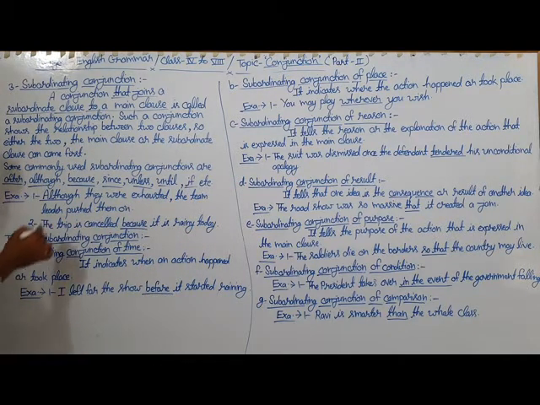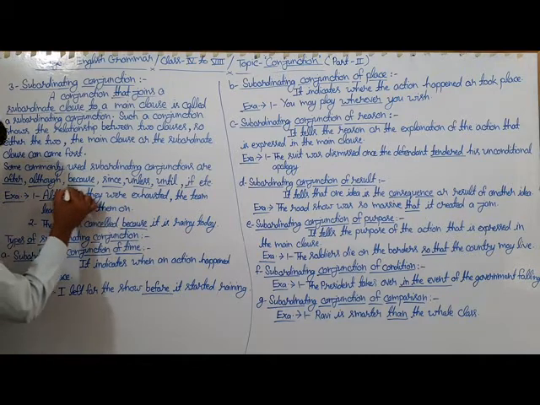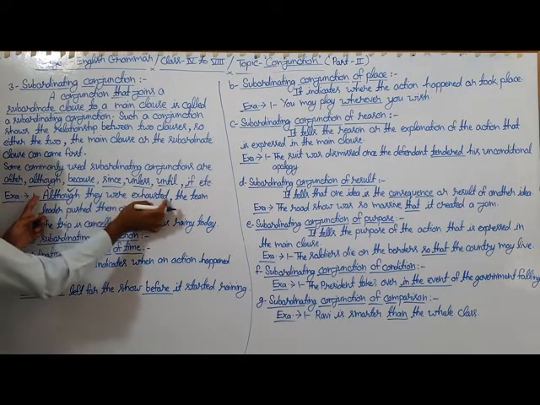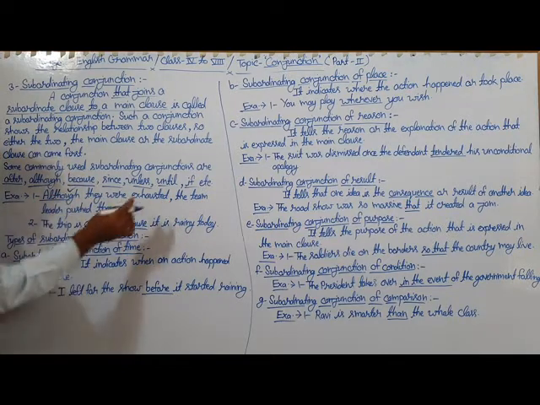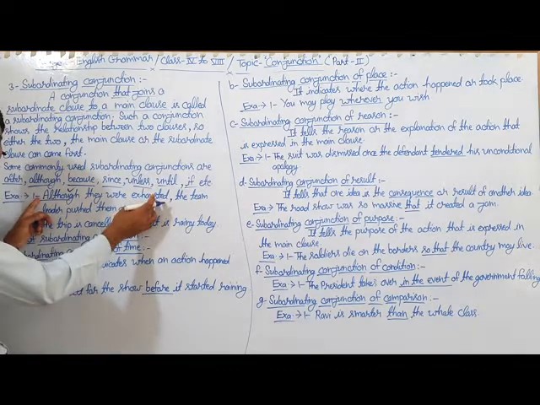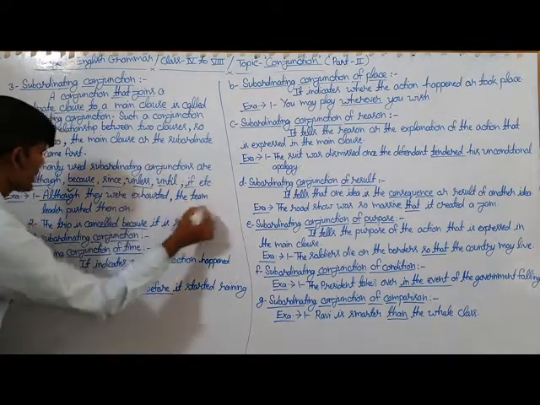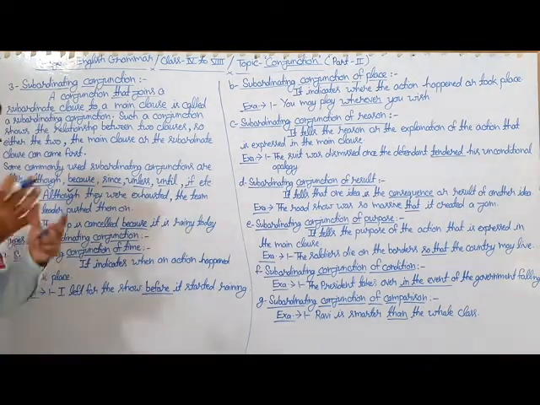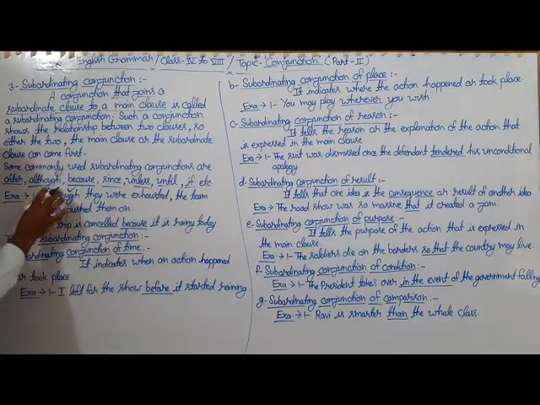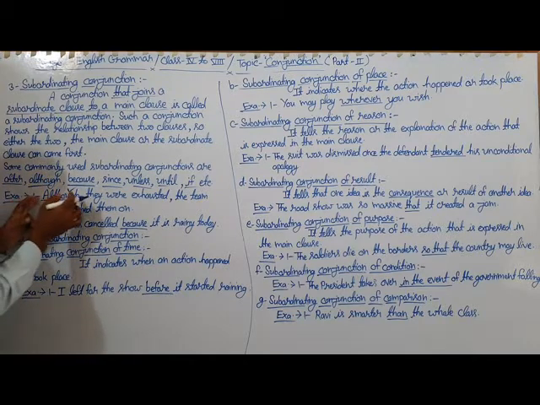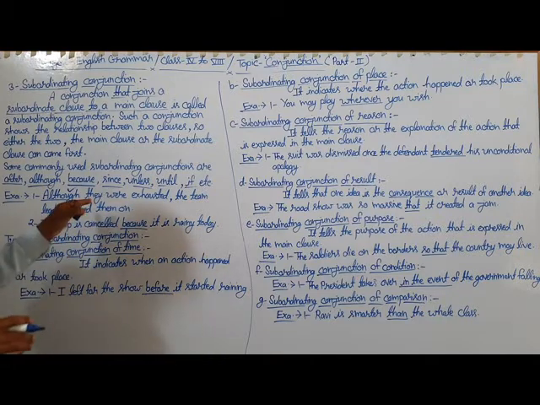So the underlined word although is a subordinating conjunction because it is used to join a subordinate clause. Although they were tired is the subordinate clause because it depends on the main clause, the team leader pushed them on, to make its sense.